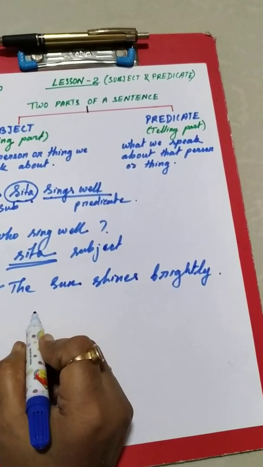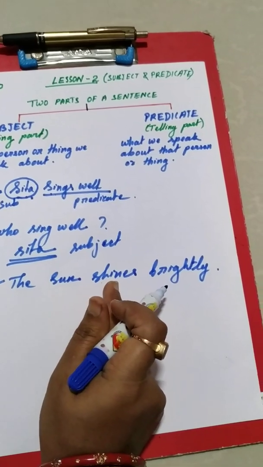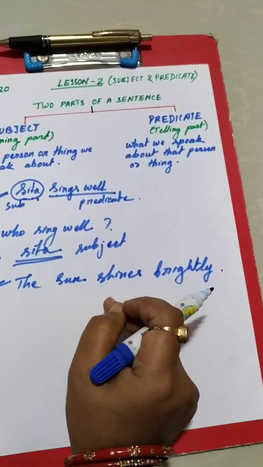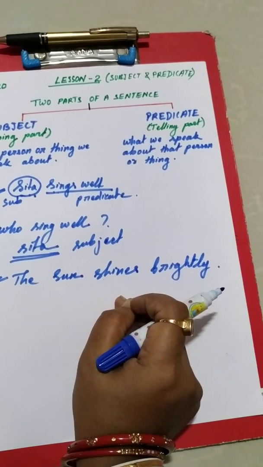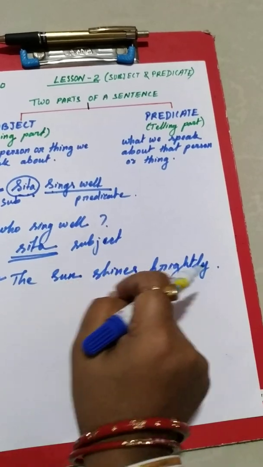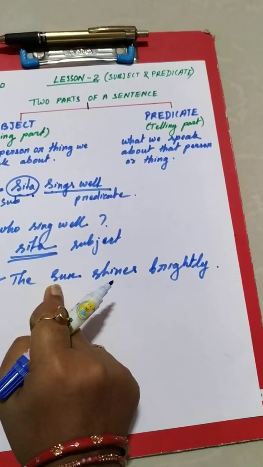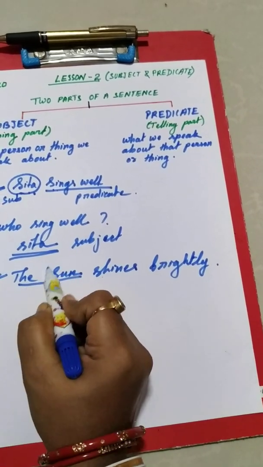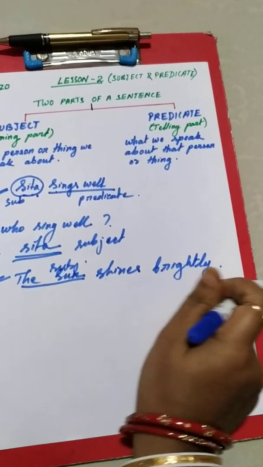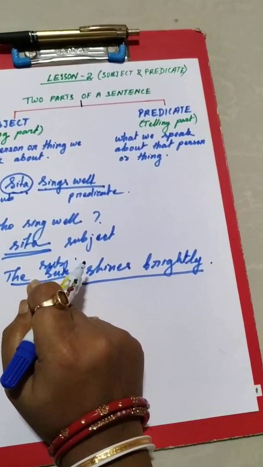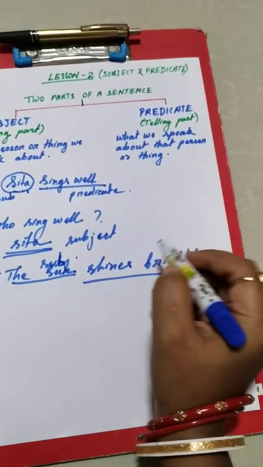Now, in this sentence, let us put the question by taking the verb. Who or what? What shines brightly? The sun. The answer is the sun. So the sun is the subject and the rest is the predicate. What we said about the sun is the predicate.